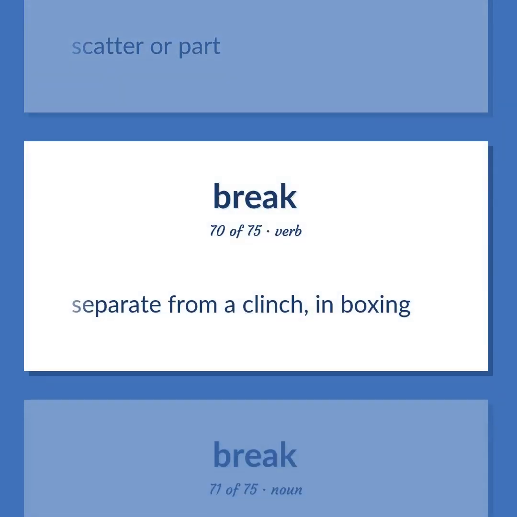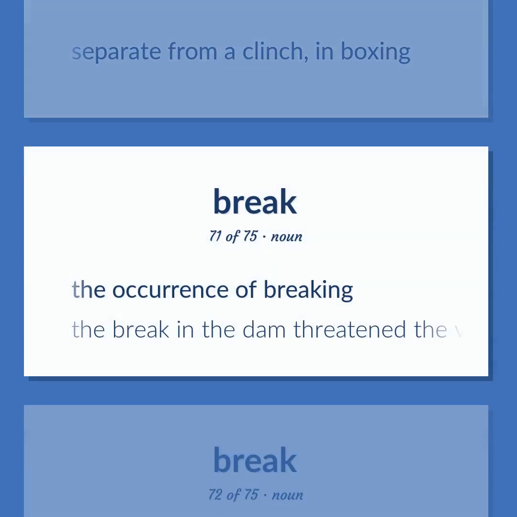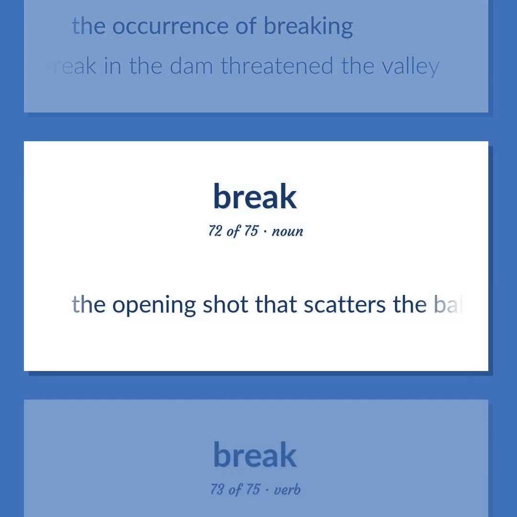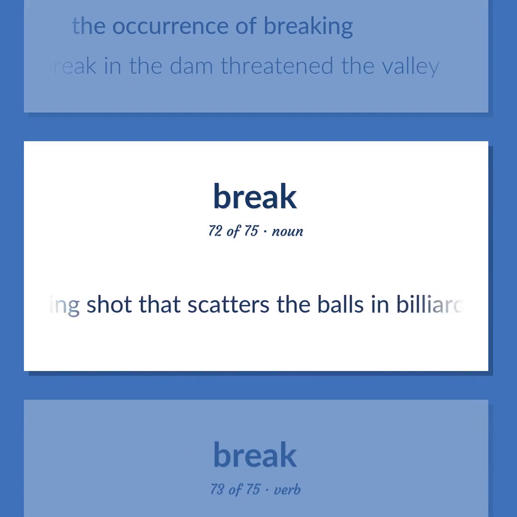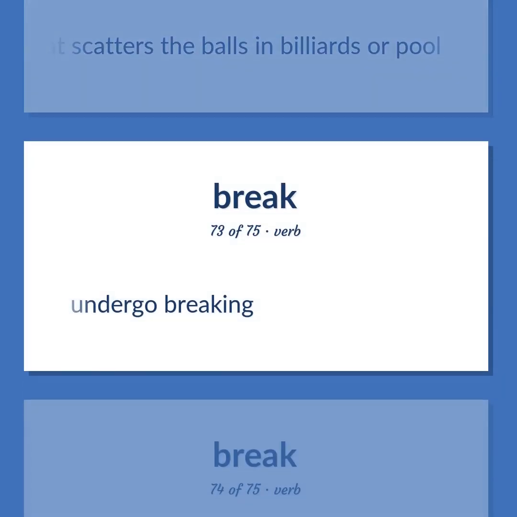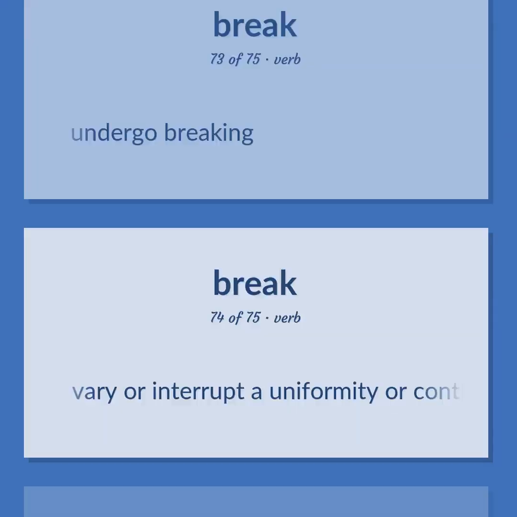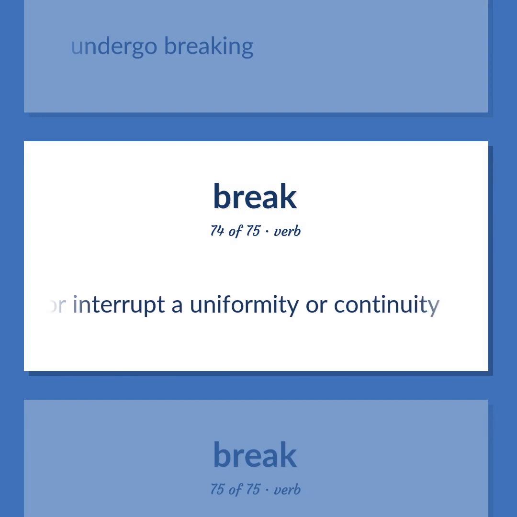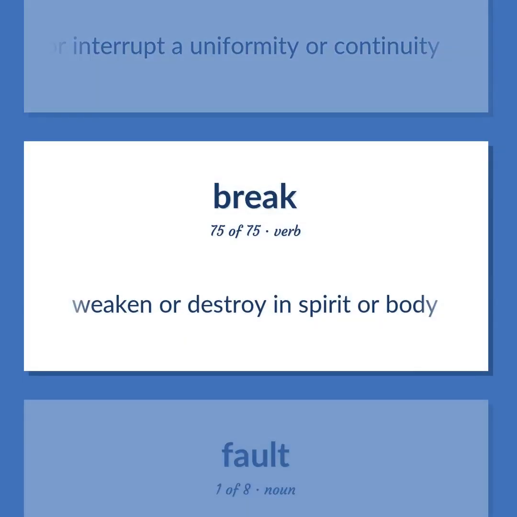Separate from a clinch, in boxing. The occurrence of breaking. The break in the dam threatened the valley. The opening shot that scatters the balls in billiards or pool. Undergo breaking. Vary or interrupt a uniformity or continuity. Weaken or destroy in spirit or body.